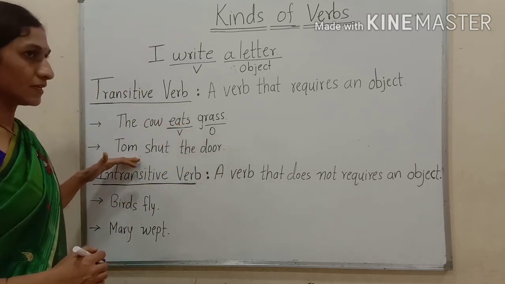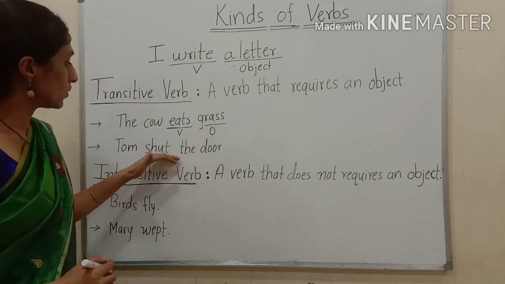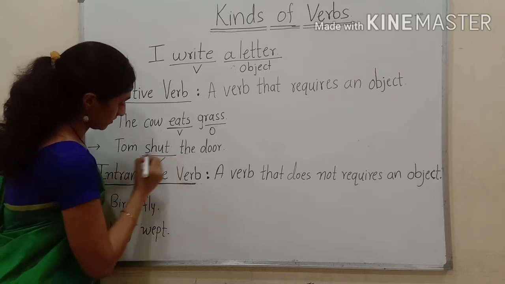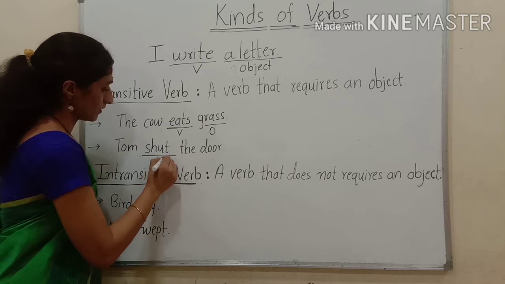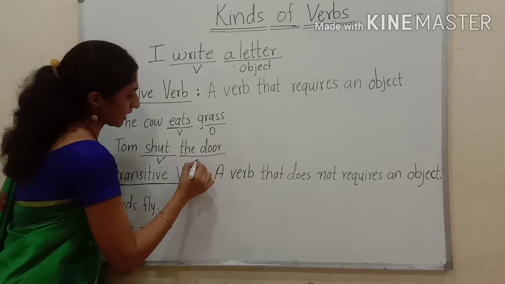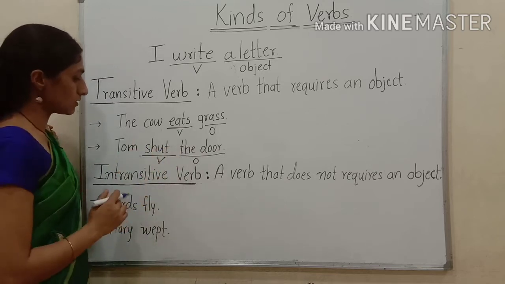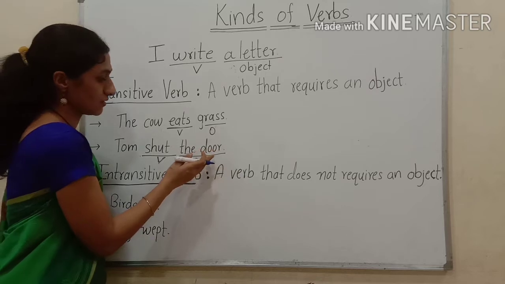In the second sentence you can see here, Tom shut the door. Shut, what is the action of Tom? Shut is the action of Tom, so shut is a verb. And the door is an object. The door is added to shut because shut requires an object.